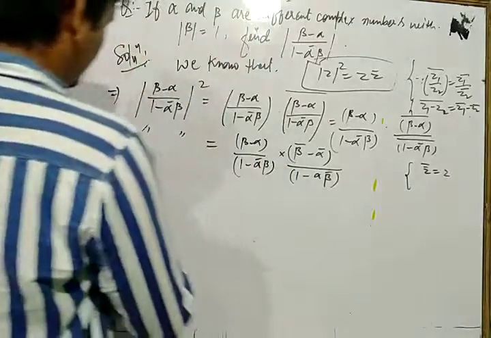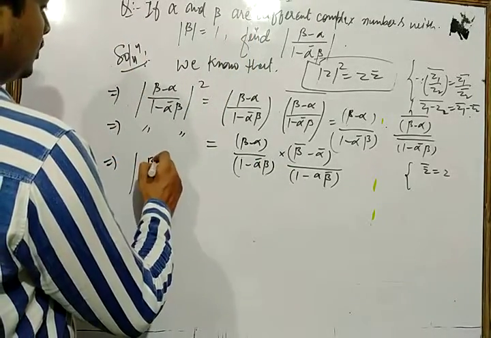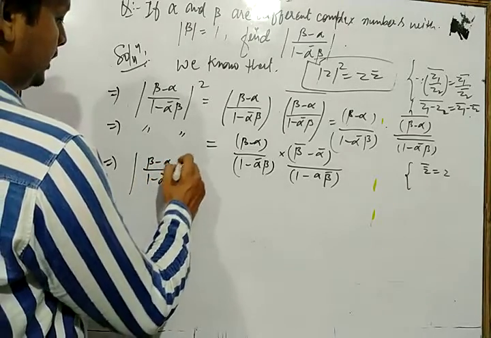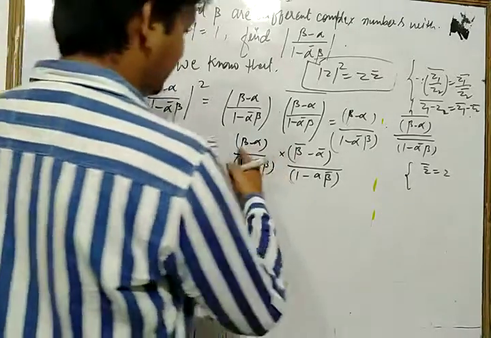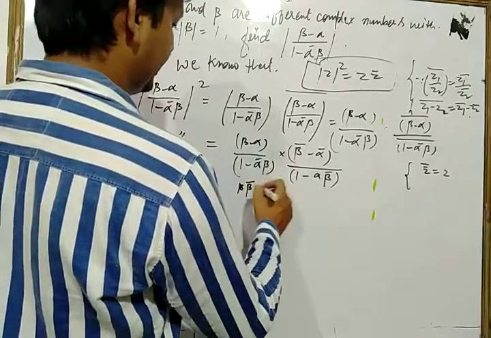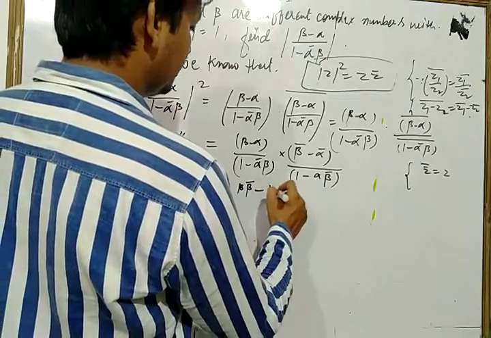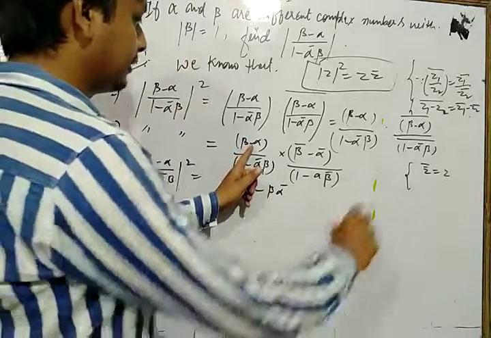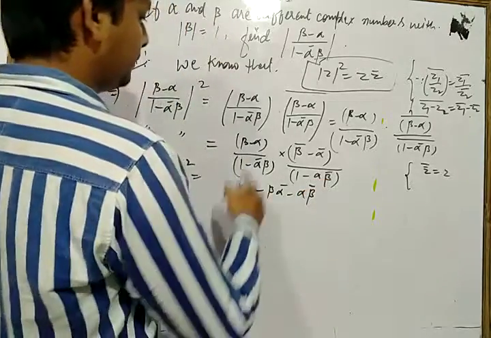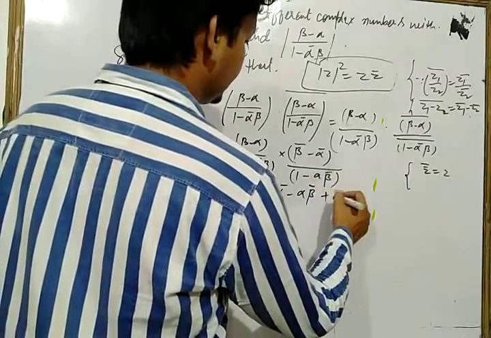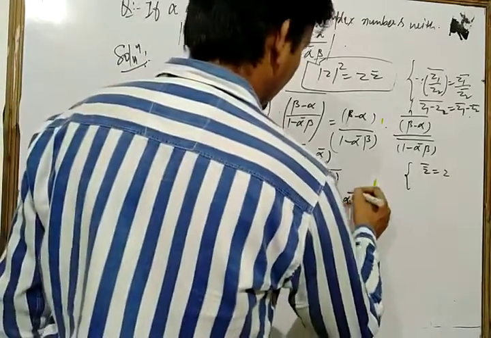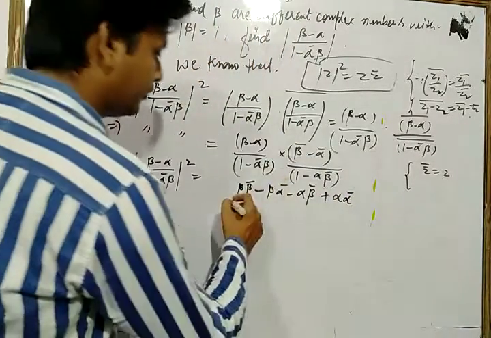Let's see. So we have |beta minus alpha upon 1 minus alpha bar into beta|^2 is equal to, let's see, beta into beta bar, plus minus minus beta into alpha bar, beta into alpha bar. Now let's see here minus plus minus alpha into beta bar. Okay, now minus minus plus, that is here alpha into alpha bar. Okay, now in denominator we have what? Let's see,